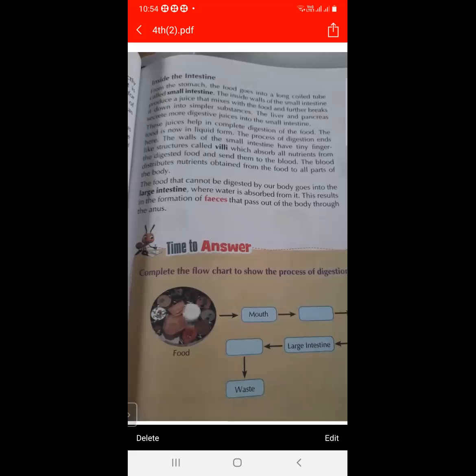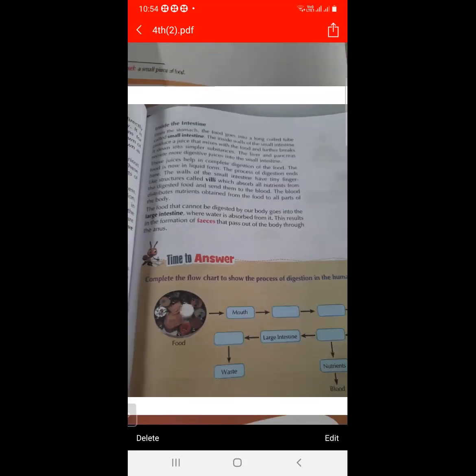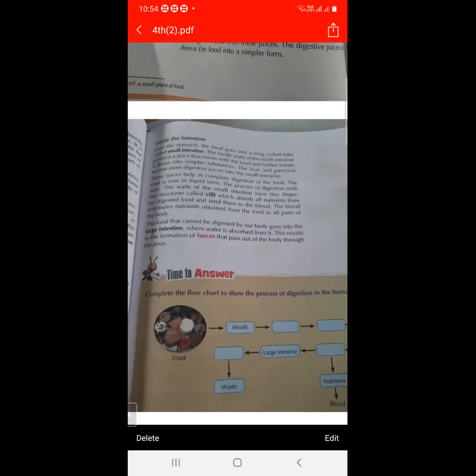So this is the process going on inside the intestine. So this is the process of digestion of food.